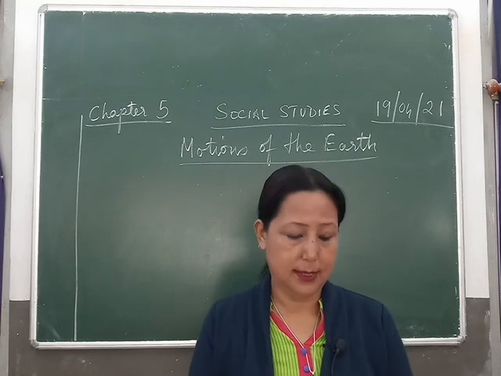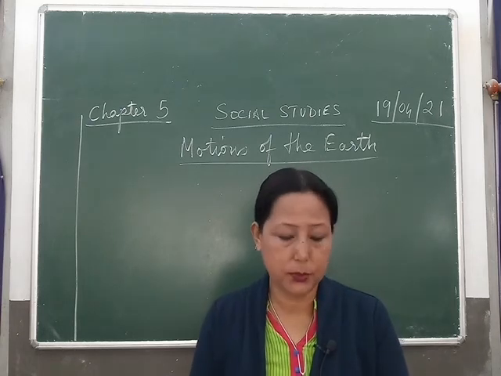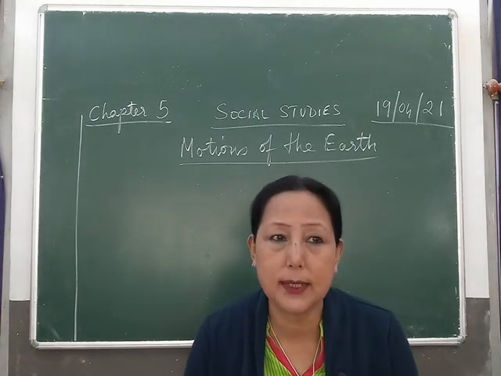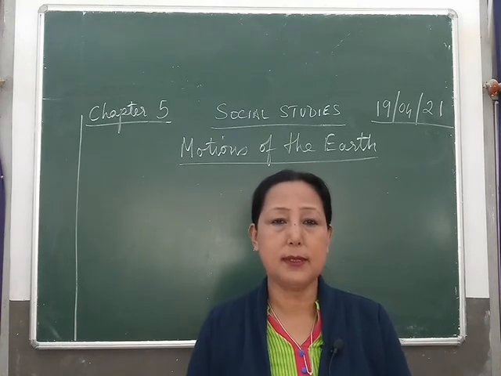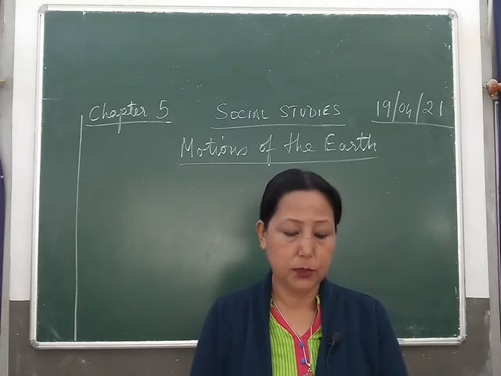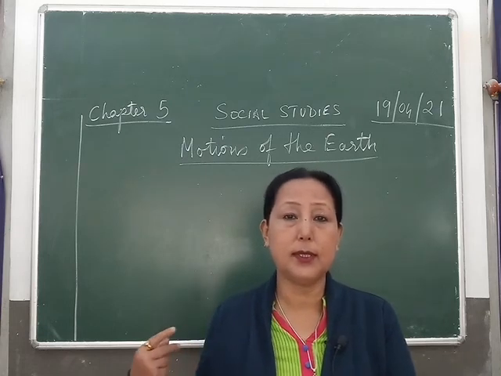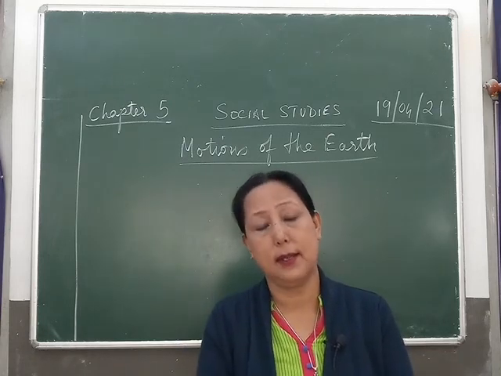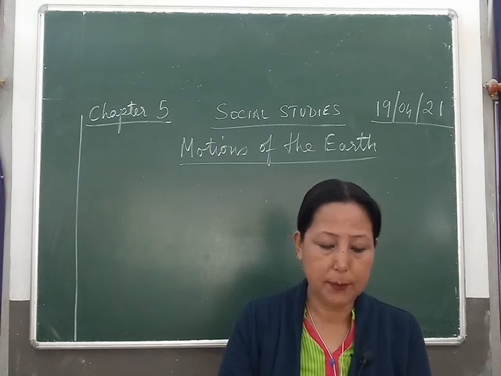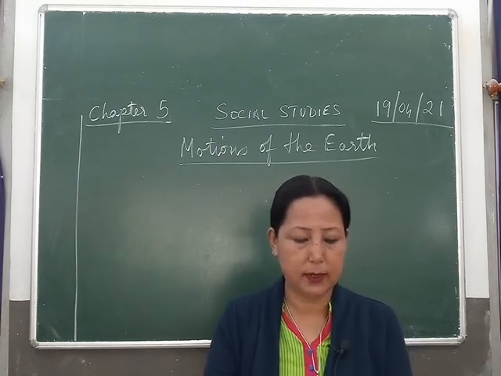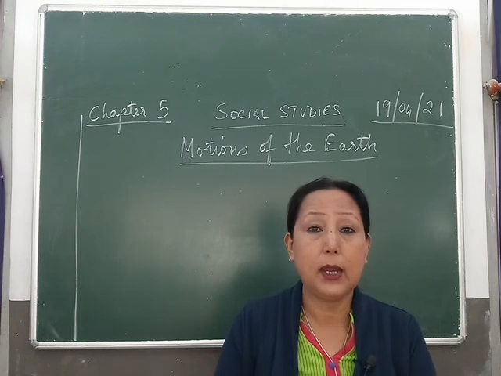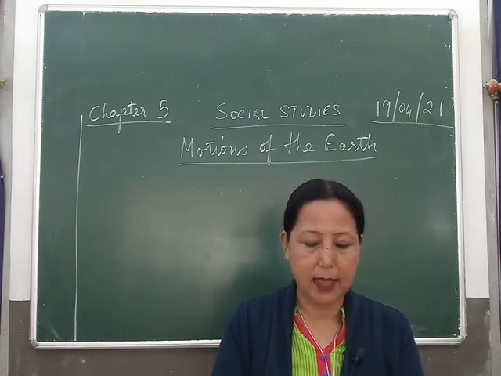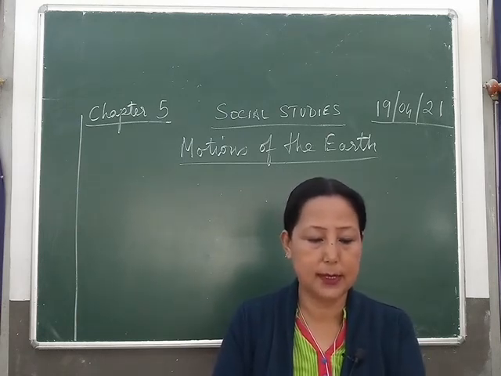Now seasons. Seasons occur due to revolution of the earth, okay. Seasons occur due to revolution of the earth, meaning when the earth is spinning around the sun, okay. The northern hemisphere and the southern hemisphere are divided by the equator and have opposite seasons.